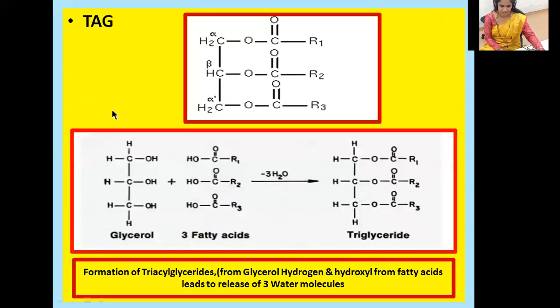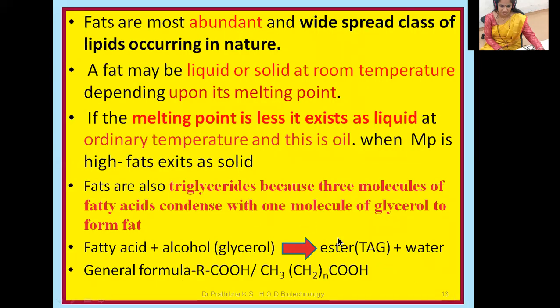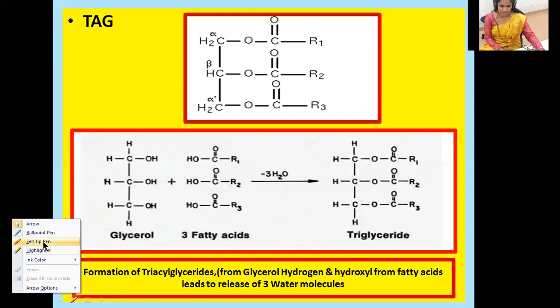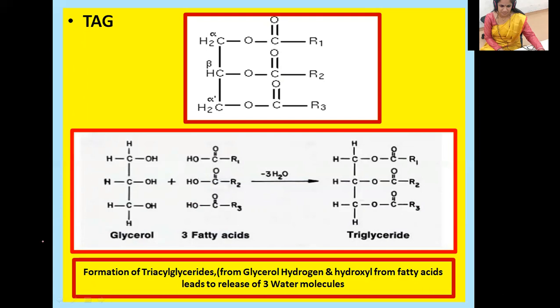Next, you can make out here the structure representation of triacylglycerol. This is the triacylglycerol. After the esterification, you can see the formation of the triacylglycerol. I have given the direct triacylglycerol. In the examination hall, they may ask you to write the triacylglycerol. That time you must be able to write this triacylglycerol. So how has this triacylglycerol formed?